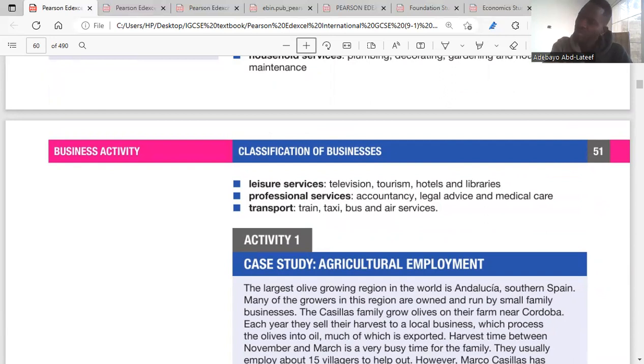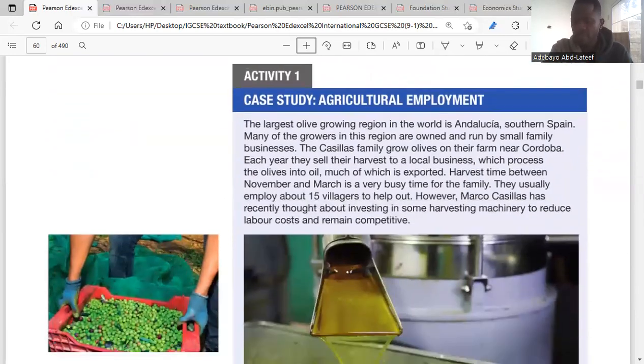Then the last one is transportation. Transportation is also an example of a tertiary activity. It's part of the tertiary sector, which involves taxis, airlines, public transportation. All these are tertiary services. They are clear, right?